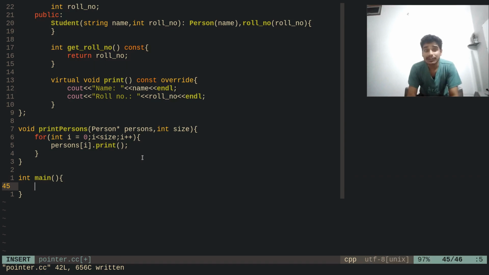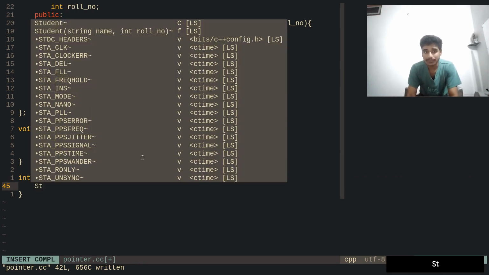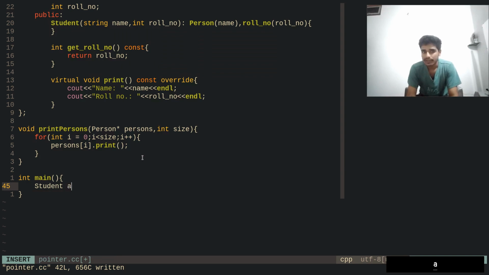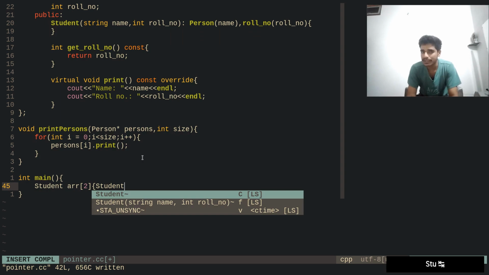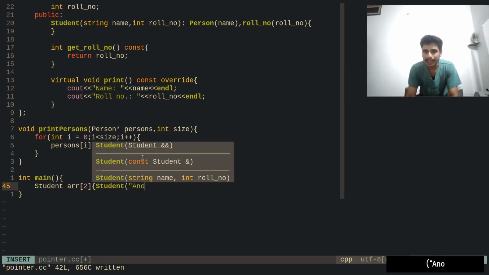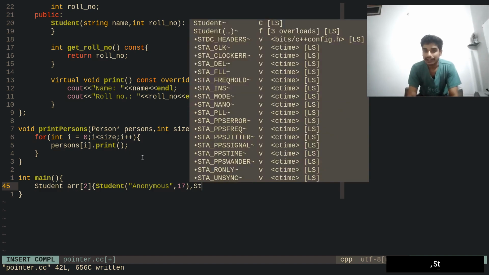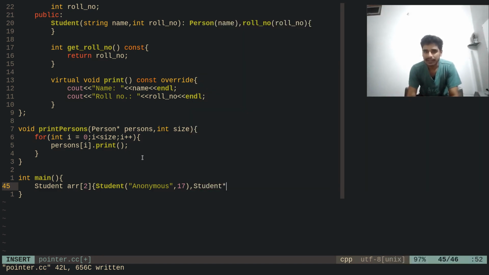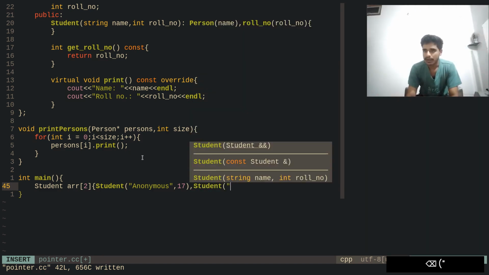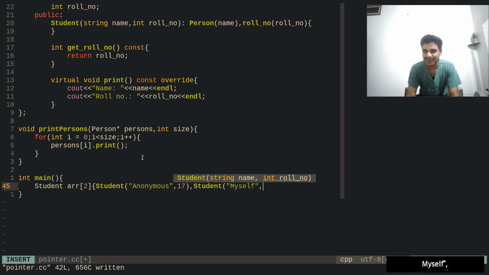Now in this main function, we can just have a student array, something like this, and we can have two students. The one student can be anonymous, and its roll number can be, let's say, 17, and the second student can be myself, and its roll number can be 18.